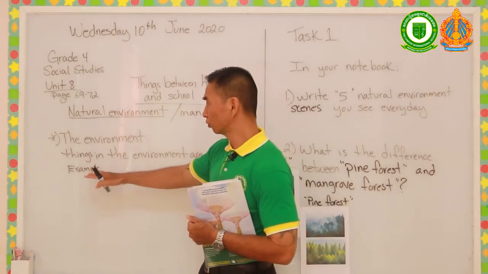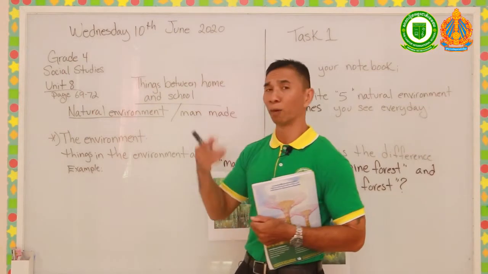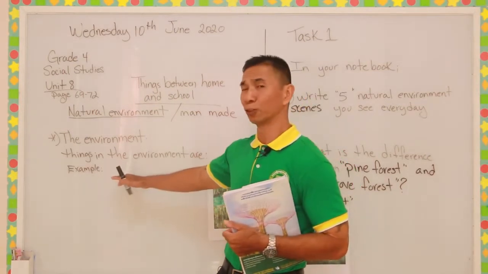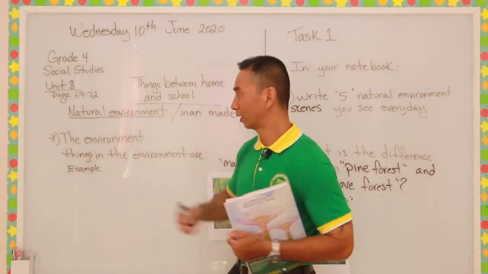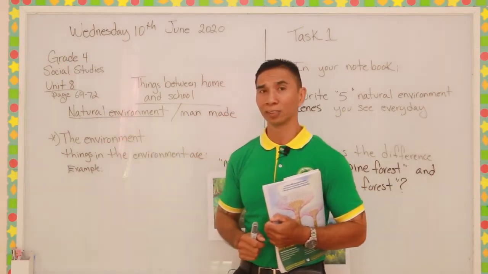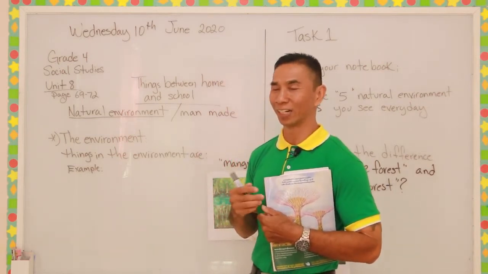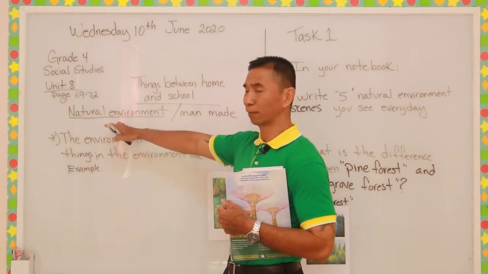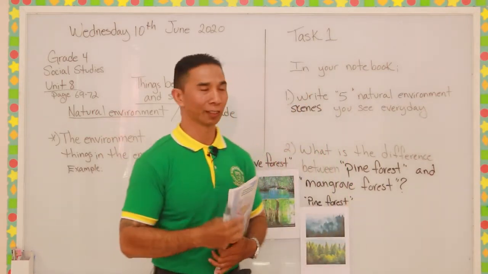So for my first question, I want you to list a few things that are a part of the environment. Just a few things, post them up on our Telegram post so I can see that you understand what your surroundings are and what the environment is. Hopefully I can see your post and you send it in as a text. And I want to explain to you a little bit about natural environments. I have a few examples here.